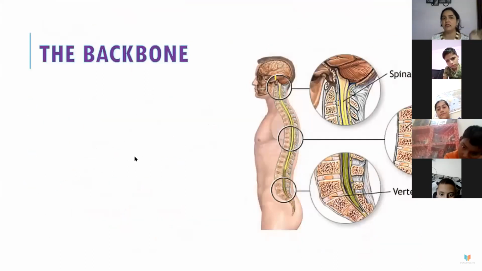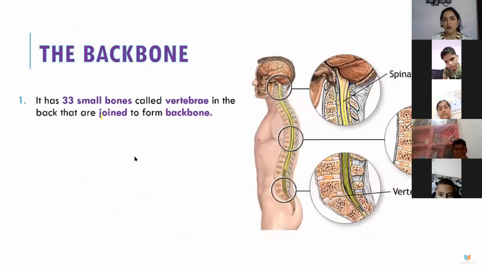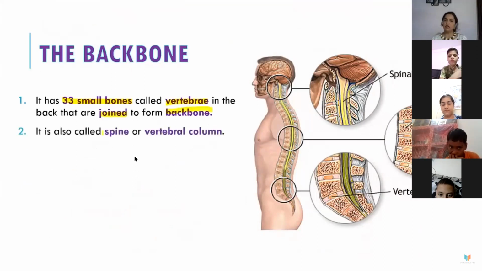Now next is the backbone. The backbone has 33 small bones called vertebrae. You can see these small bones at the back. They are joined to form a backbone, and that is what we call vertebrae. It is also called spine or vertebral column.